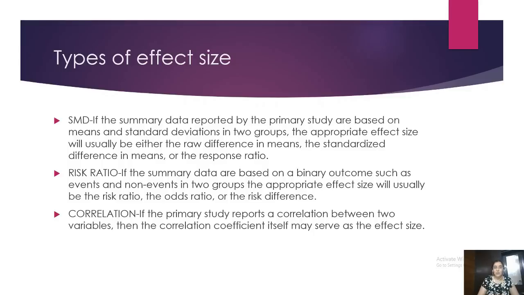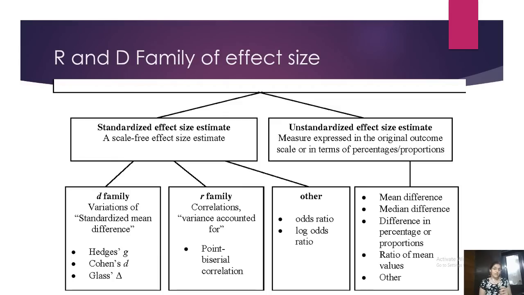And last but not the least, correlation. When you are basing the inputs of an effect size on a correlation value between bivariate analysis, generally done in social sciences, then it is called a correlation effect size. So 3 effect sizes, and I'll give you an example not only in the medical field, by the way. All 3 are used in social sciences and management also. I'll give you examples. So based on the types of effect size, they are divided. Effect sizes are divided into 2 families, rather 3 families.